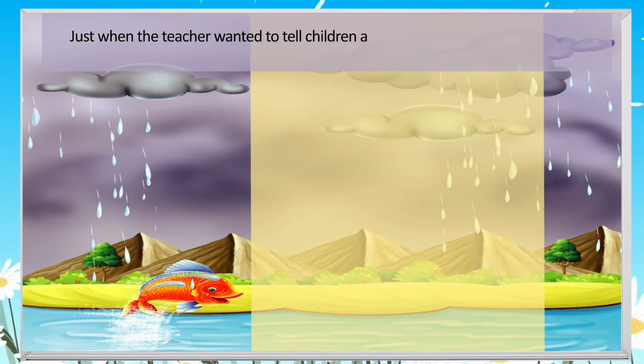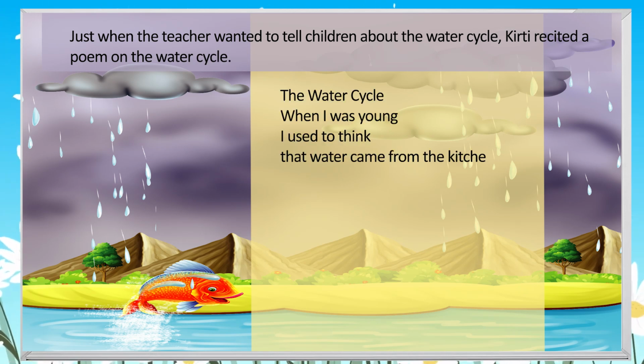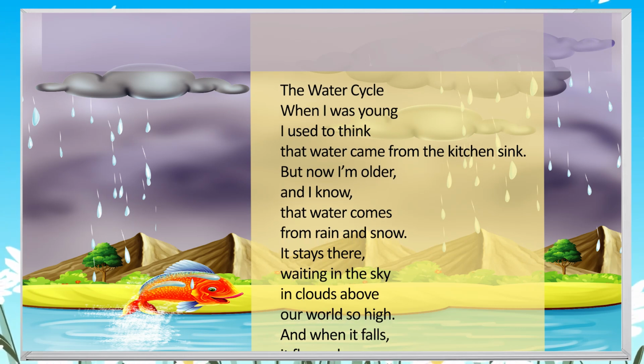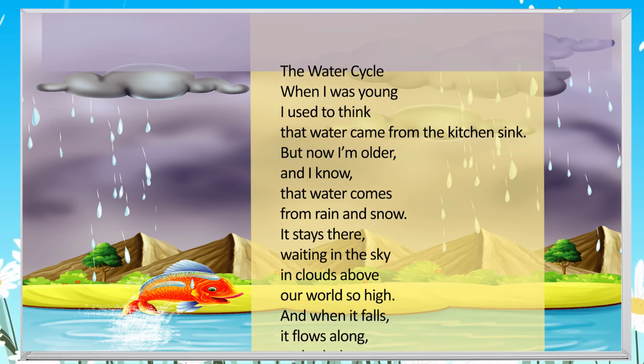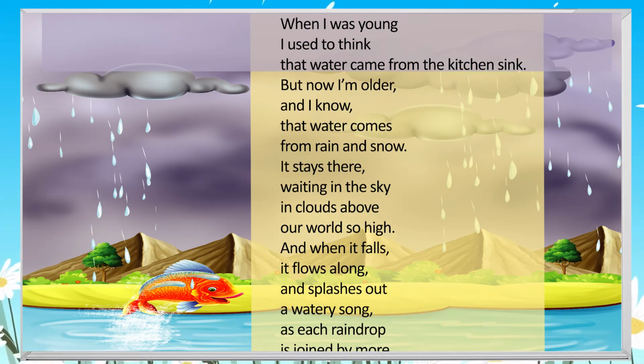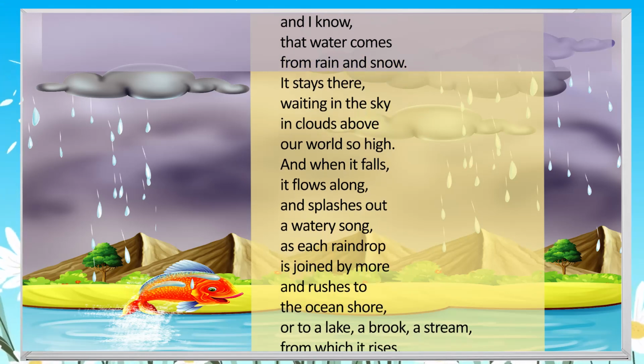Just when the teacher wanted to tell children about the water cycle, Kirti recited a poem on the water cycle. The water cycle. When I was young, I used to think that water came from the kitchen sink. But now I'm older, and I know that water comes from rain and snow. It stays there, waiting in the sky in clouds above our world so high.